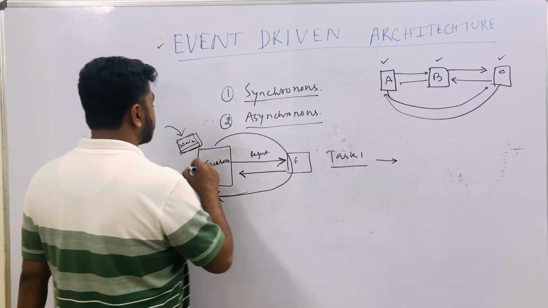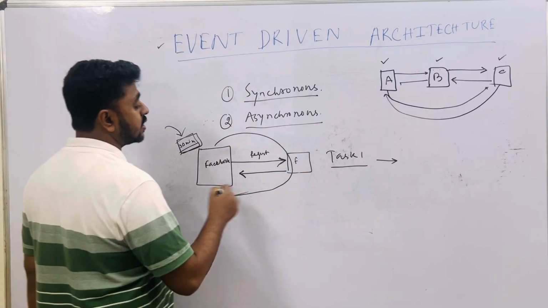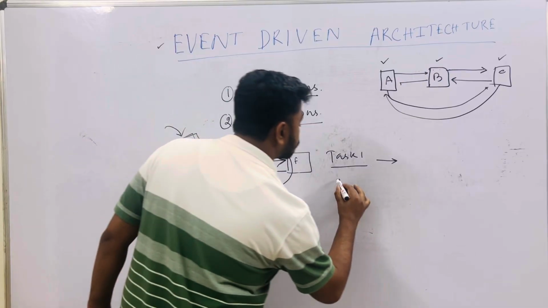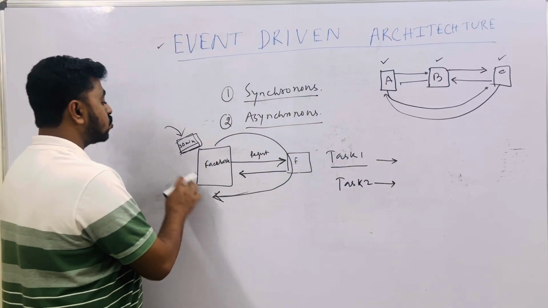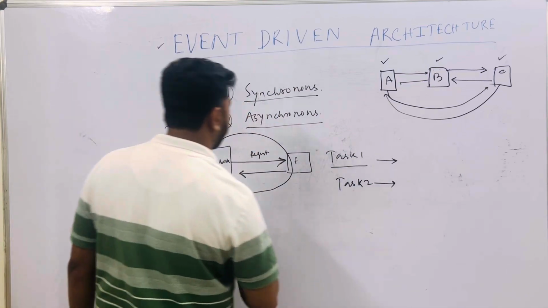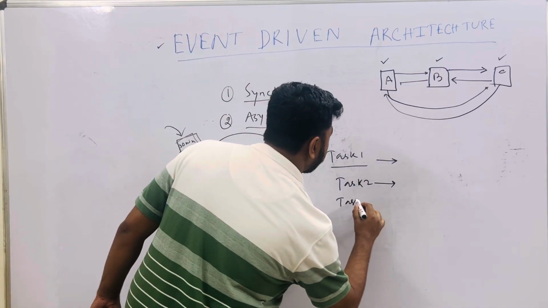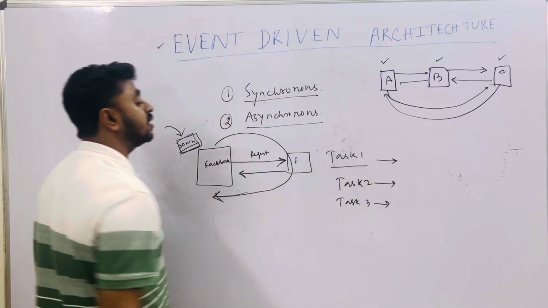Then another request comes, another guy Sumit came and he has done the same thing. So task 2 is also taken by the Facebook server, right. Then another guy came and created a Facebook profile, and task 3 has been taken.